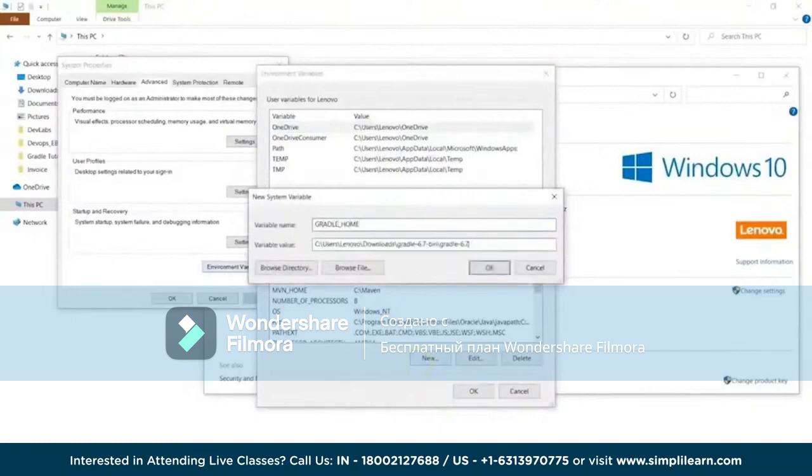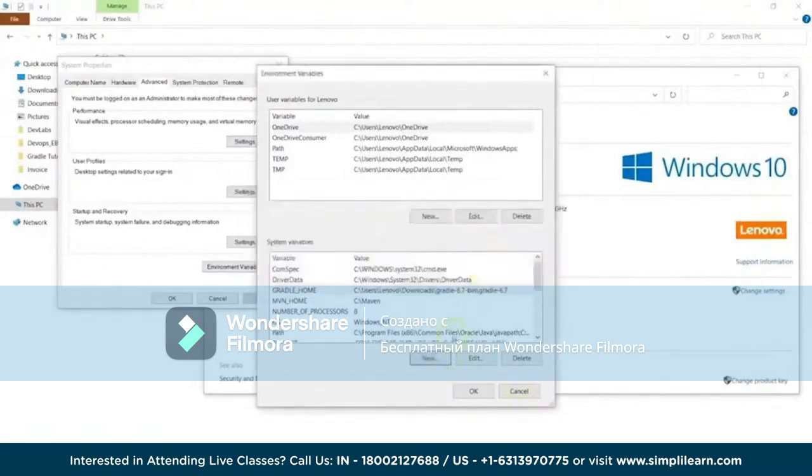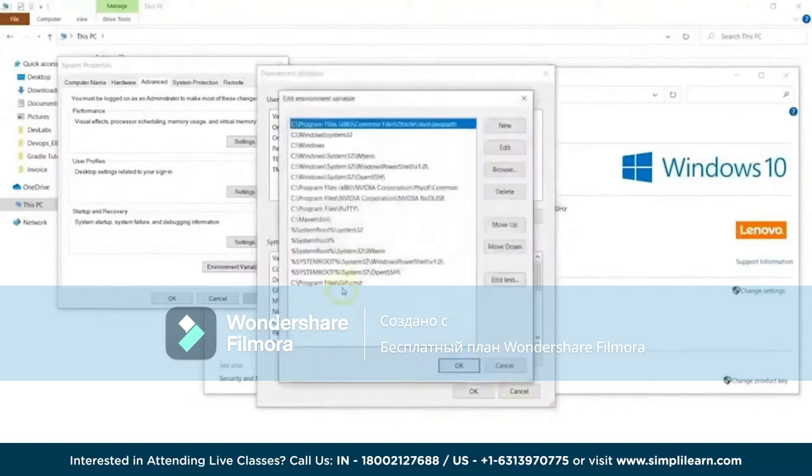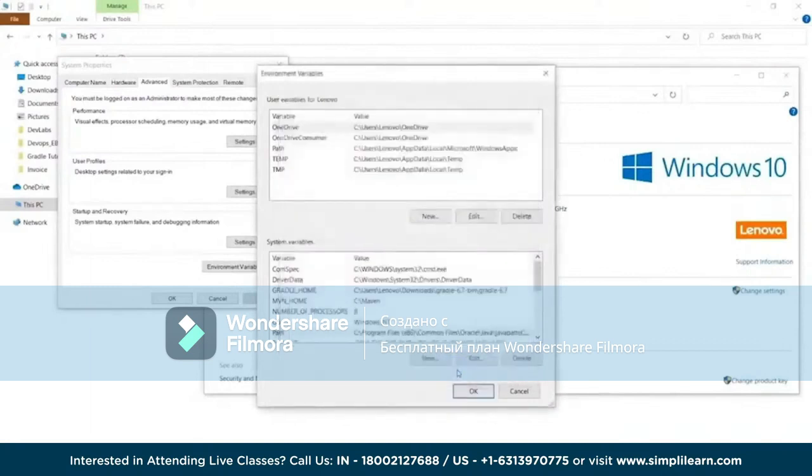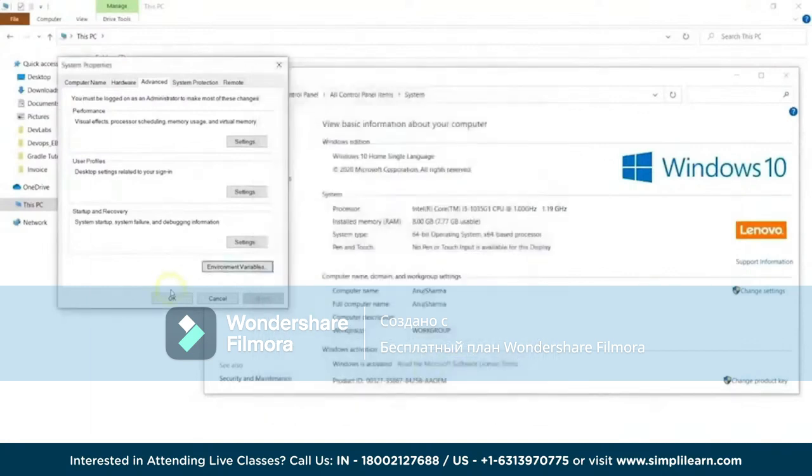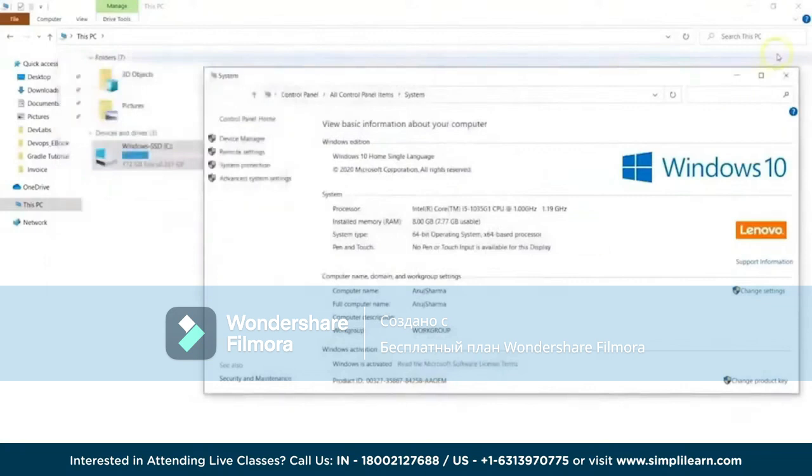We will not give the path up to the bin directory; it only needs to be where Gradle is extracted. We say OK, and then go to the Path variable, where we add a new entry. In this one we put the path up to the bin directory, because the Gradle executable should be available when I run the gradle command. So these two variables I have to configure, then OK, and OK. This one is done.